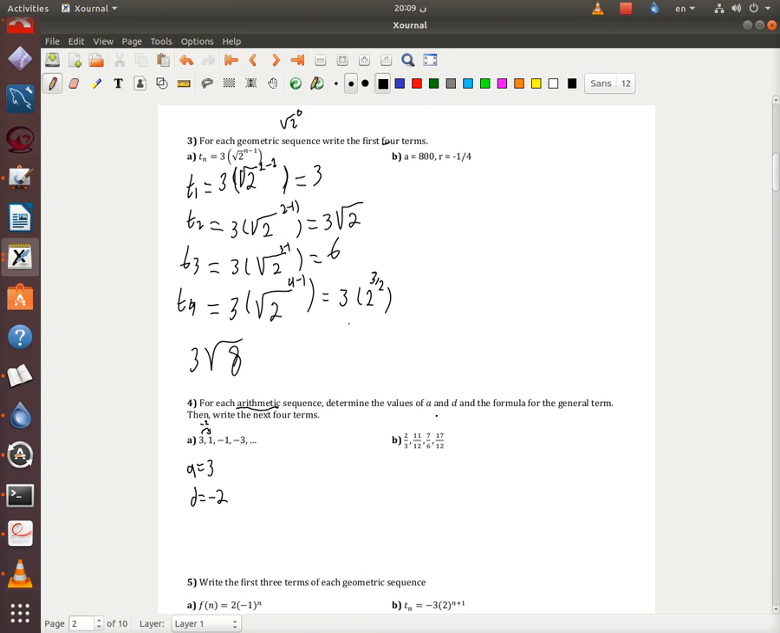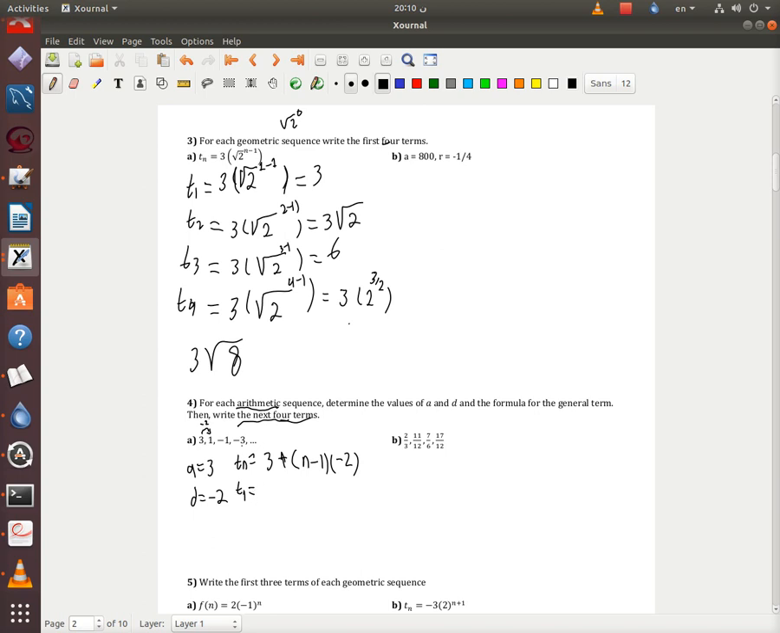And then it says to write the formula. So the formula is gonna be Tn equals 3 plus n minus 1 times minus 2, right? And then I have to calculate T1 to T4. Then write the next 4 terms. I already have the 4 terms here, so I'm going to write T5, T6, T7, and T8.